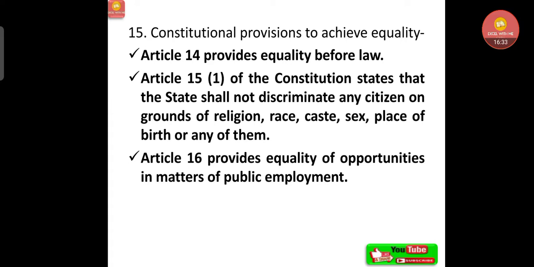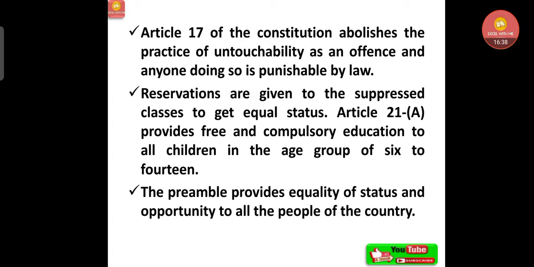Now, Article 16 provides equality of opportunities in matters of public employment. Now, Article 17 of the Constitution abolishes the practice of untouchability as an offence, and anyone doing so is punishable by law. Now, reservations are given to the suppressed classes to get equal status. That is Article 21A, which provides free and compulsory education to all children in the age group of 6 to 14. Now, the preamble provides equality of status and opportunity to all the people of the country.